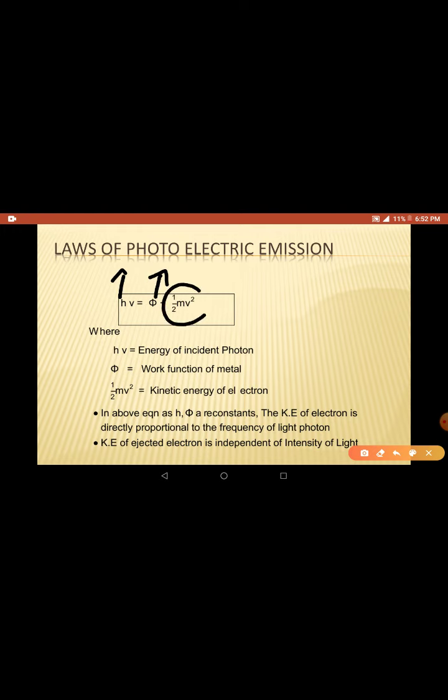The kinetic energy of the electron is directly proportional to the frequency of the incident light, because phi is a constant and h is also constant.